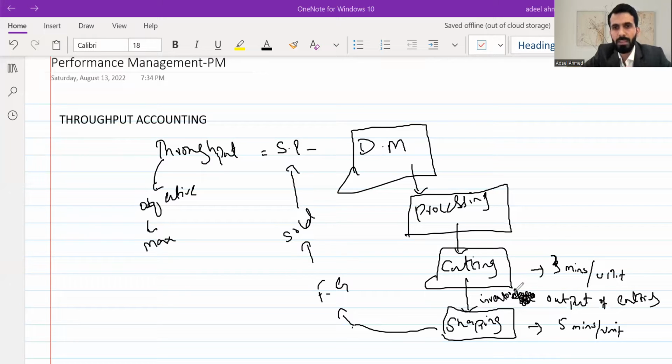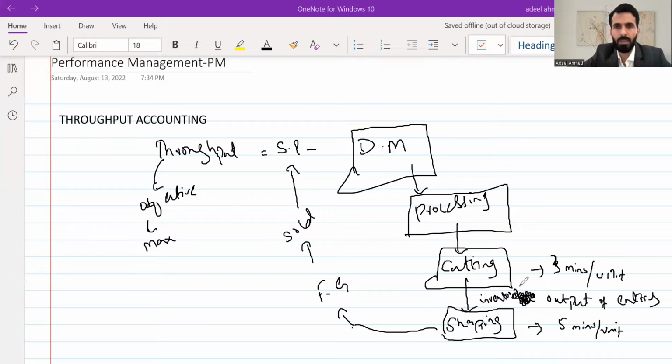Just in time says there should be no inventory or a very low level of inventory. But if the cutting process continuously works without breaks, it would keep generating excess inventory, which the shaping process could not process in the meantime. We want to avoid inventory that could go obsolete, and holding cost will increase as a result. So we have to come to a solution.